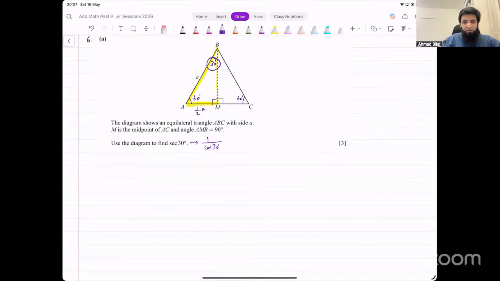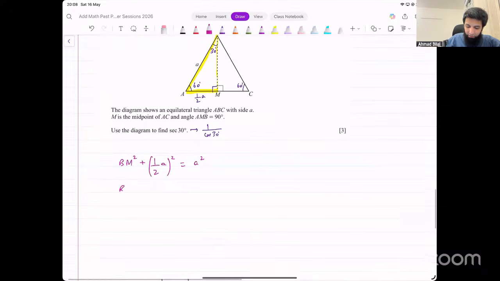How do you find cos of this angle? Cos of this angle is going to be adjacent over hypotenuse. So we need this length, BM. Can we find that length? We can. We can use Pythagoras for that. BM squared plus half A whole squared equals A squared. That gives us BM squared equal to A squared minus 1 over 4 A squared, which becomes 3 over 4 A squared. Take the square root and BM turns out to be under root 3 over 2 times A.